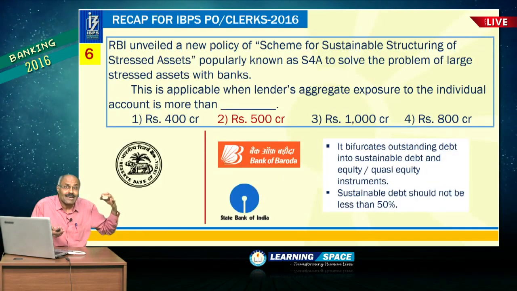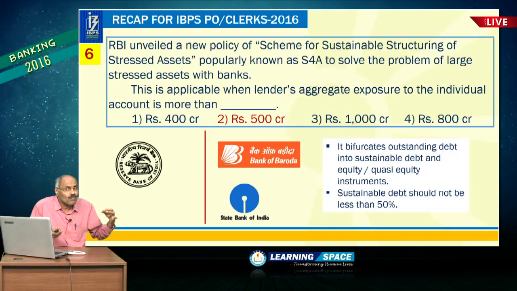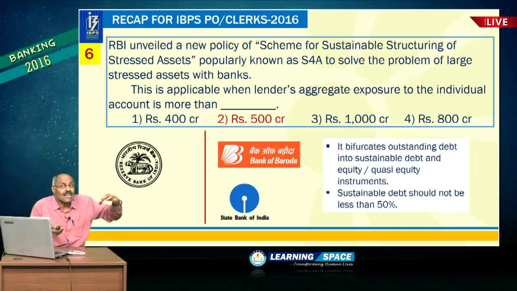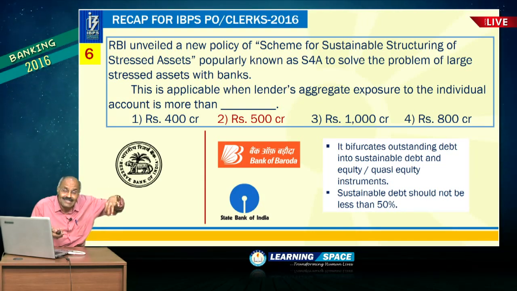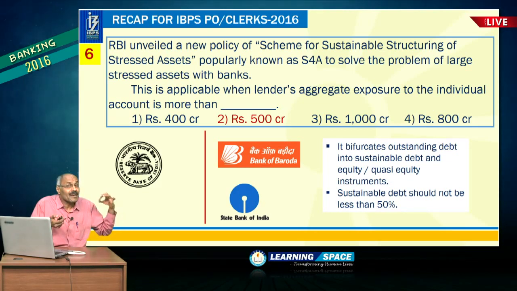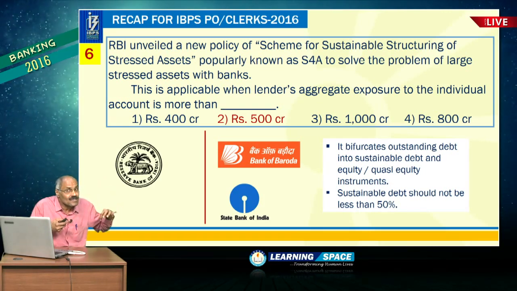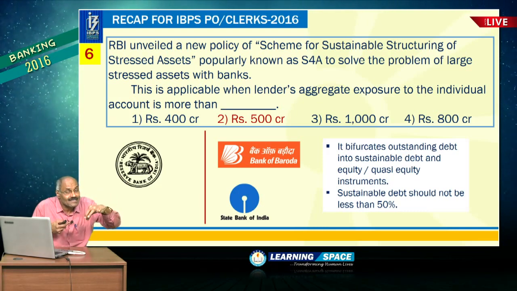And if you look at the next aspect, this is very important, a scheme for sustainable structuring of stressed assets. This is S4A. Maybe in the examination you may be asked what is meant by the second S or third S in S4A. S4A is the scheme for sustainable structuring of stressed assets.